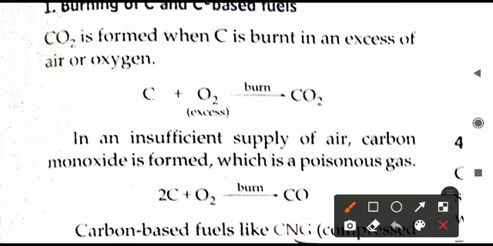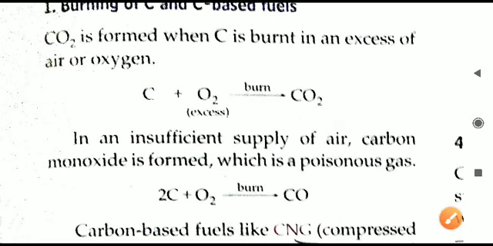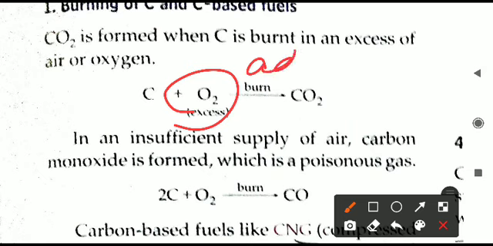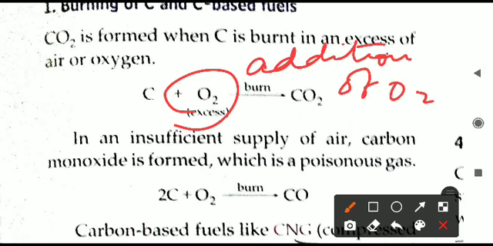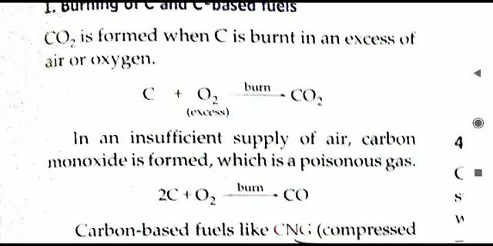Here you can see the equation. If carbon dioxide is to be produced, then we can take carbon and burn it in excess of air or oxygen. That is, if proper oxygen is available, then carbon will convert into carbon dioxide. What is happening in this reaction? Addition of oxygen is happening, and hence it is called an oxidation reaction. Oxidation of carbon is happening in this reaction.